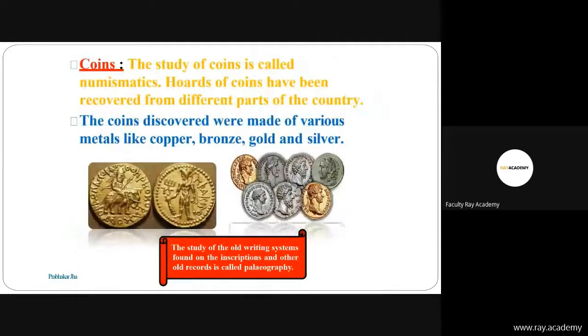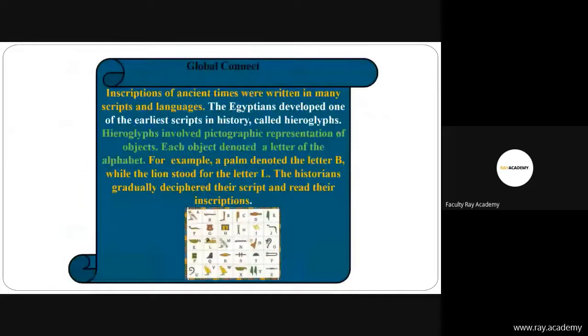Then the study of coins is called numismatics. Hoards of coins have been recovered from different parts of the country. And friends, in India there were examples like copper coins, bronze coins, gold coins, and silver coins.